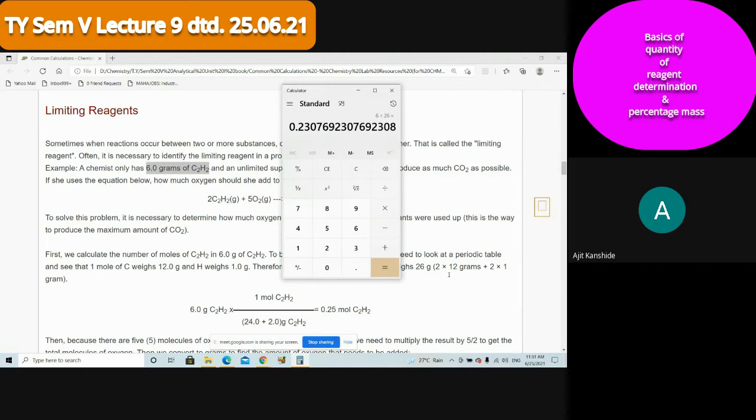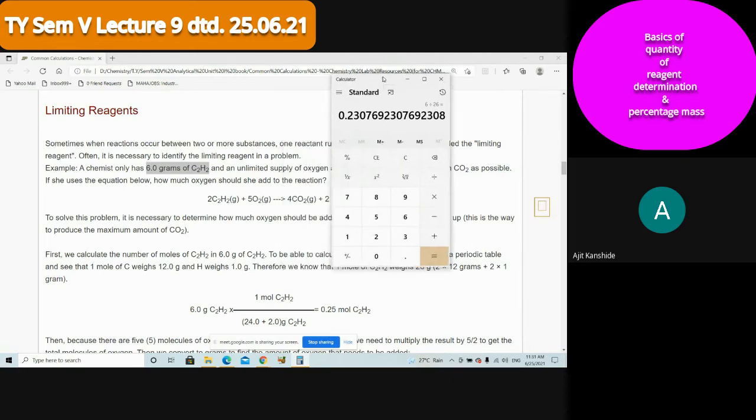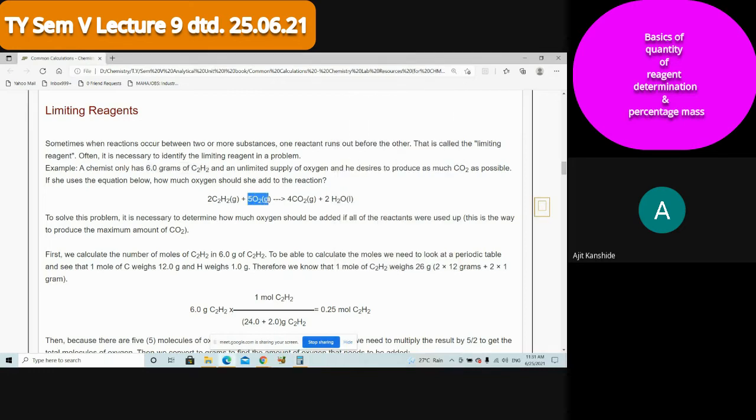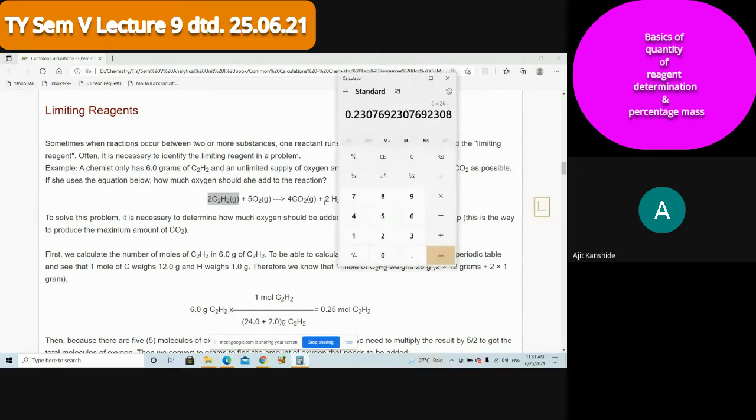I want to find the quantity of oxygen that I have to take. Now the answer to my question: how many times oxygen you need to take compared to acetylene? 2.5 times. How many moles are there of the acetylene? 0.231.